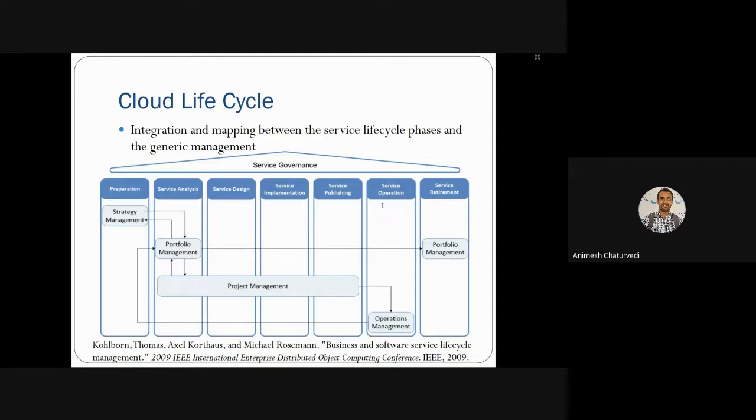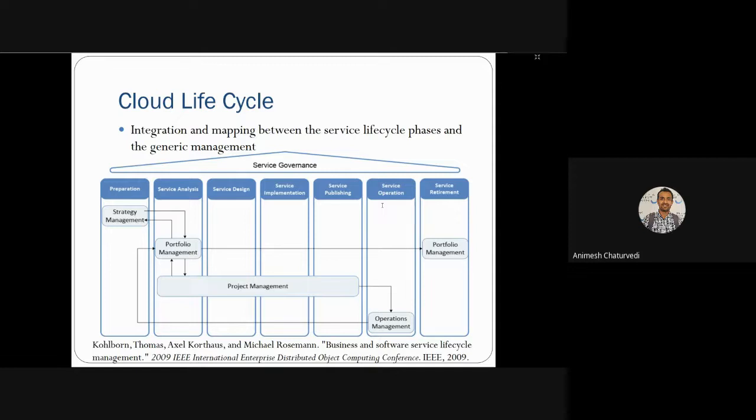What is the generic management life cycle? Strategy management, portfolio management. So strategy management is equivalent to preparation. And portfolio management is the part of service analysis. Thereafter, you do the project management in service analysis, service design, service implementation, and service publishing part.